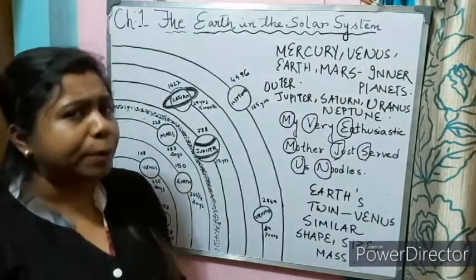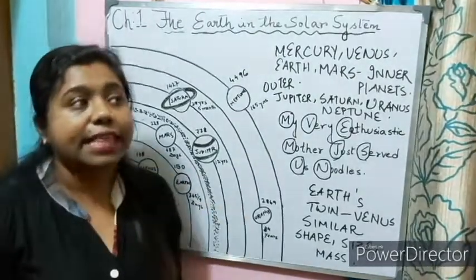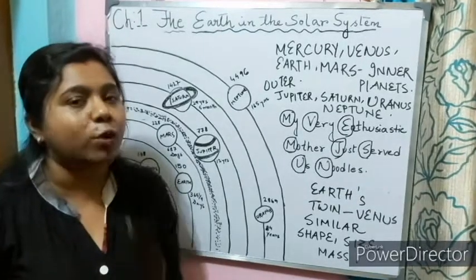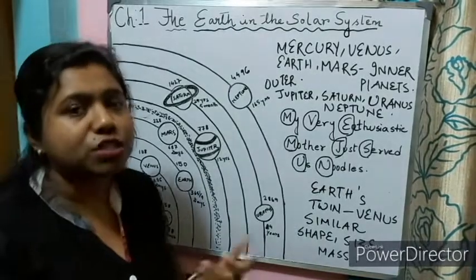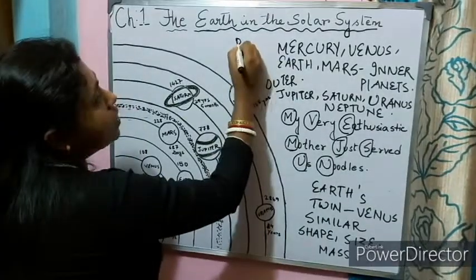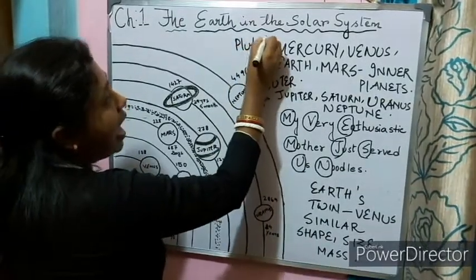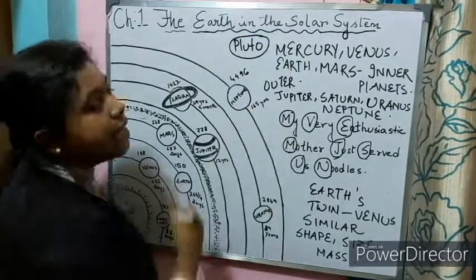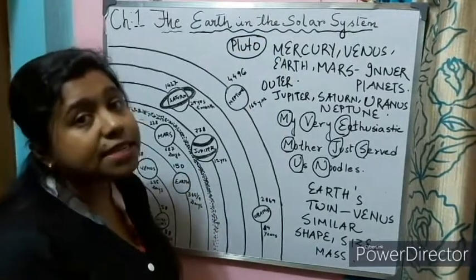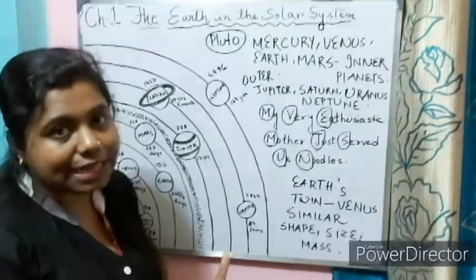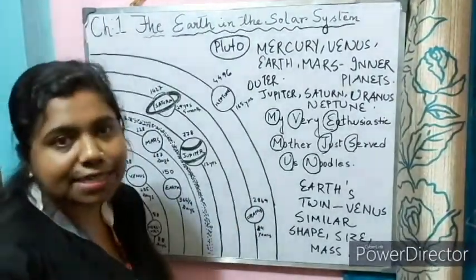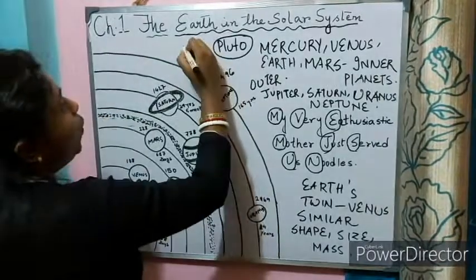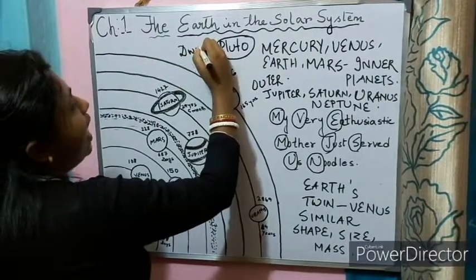I hope you people have heard from your parents that there are actually 9 planets in our solar system, but now there are only 8 planets. So which is the 9th planet? Pluto was the 9th planet, but now it is not considered a planet. Why? Because it is much smaller in size and much smaller in mass, so it cannot be considered a planet. We call Pluto a dwarf planet.